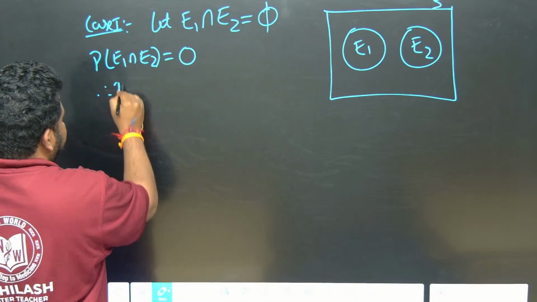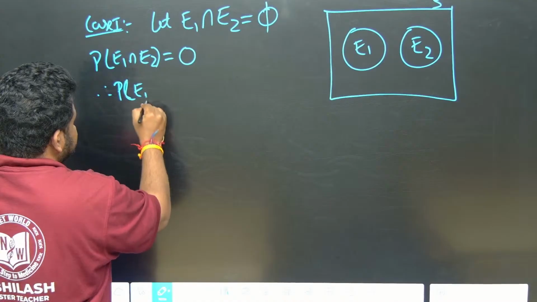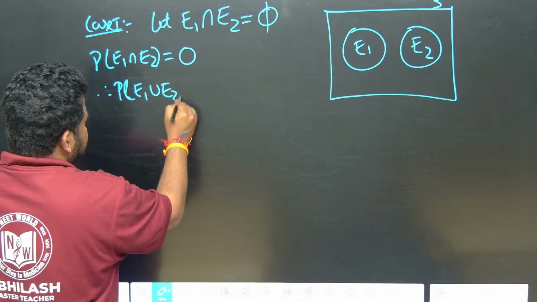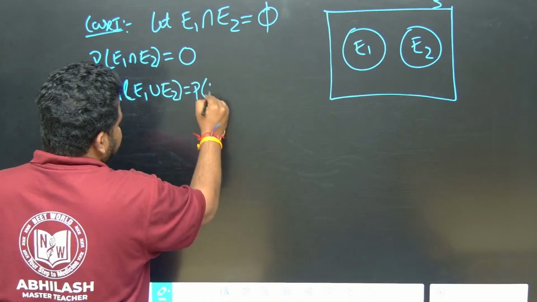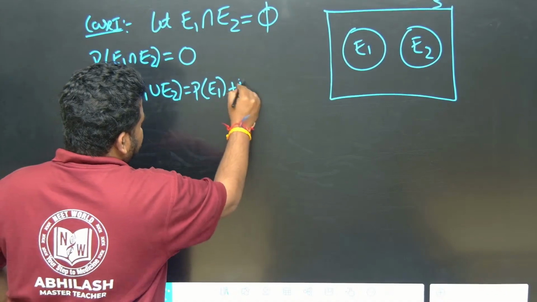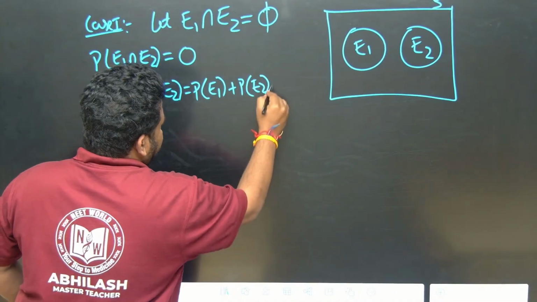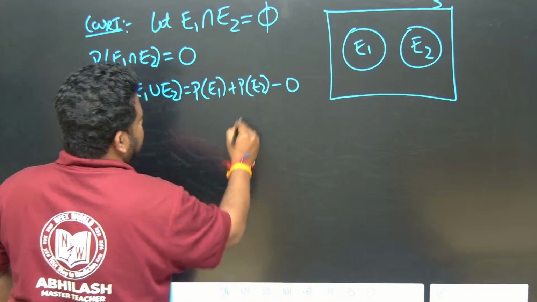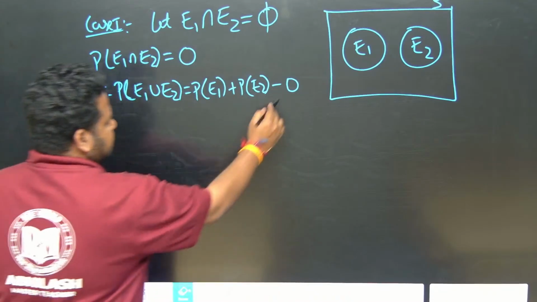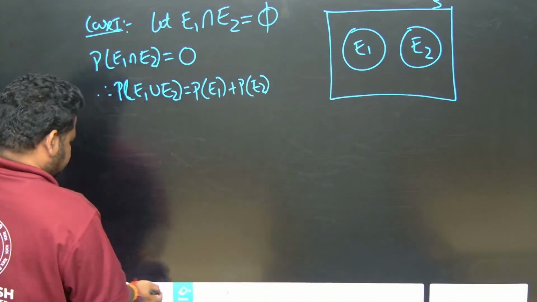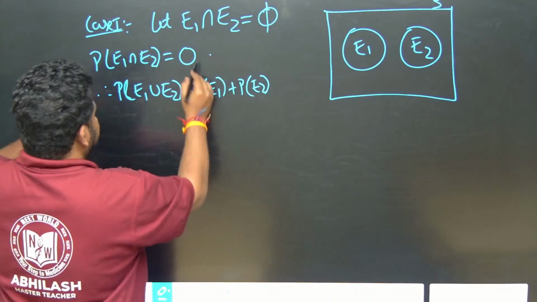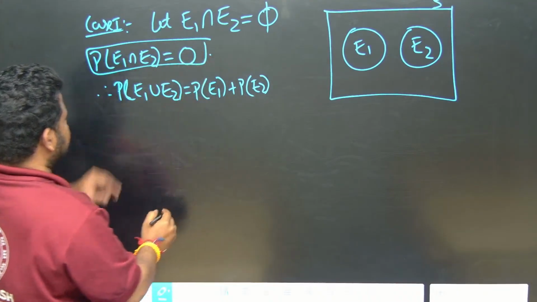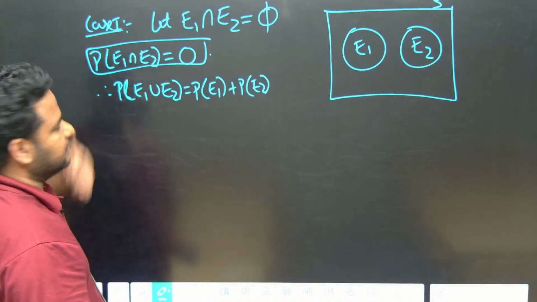Therefore, what does the addition theorem say? Probability of E1 union E2 is equal to probability of E1 plus probability of E2, minus 0. This is what we will have, or you can write it just like this, because this is becoming equal to 0. This is what we got. So that is case 1. Now case 2.